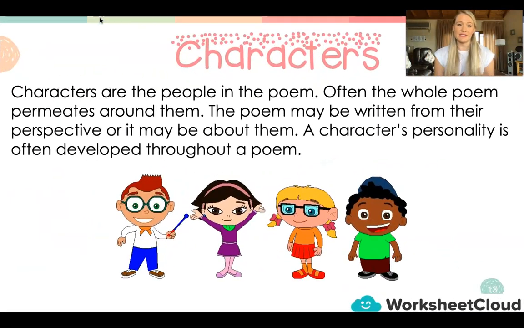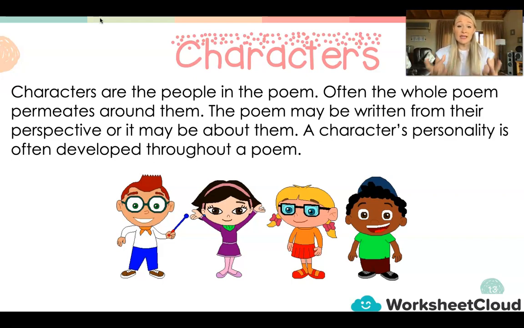Then we look at characters. Now, characters are the people in the poem. Often the whole poem permeates around them. The poem may be written from their perspective, or it may be about them. A character's personality is often developed throughout a poem. If we read a poem about certain characters, there's a lot that we can tell about that particular character, just by the language that is used.